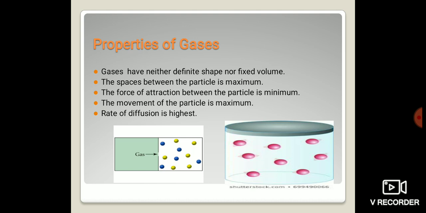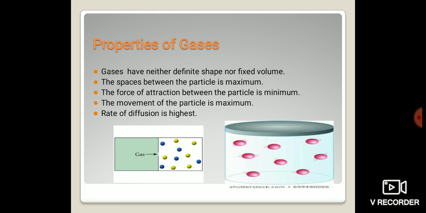The first point, the same as in solids and liquids, is that gases have neither definite shape nor fixed volume. Like in solids we have studied that they have a fixed shape and a fixed volume. In liquids we have studied that liquids don't have a fixed shape but they have a fixed volume. But gases have neither a definite shape nor a definite volume.